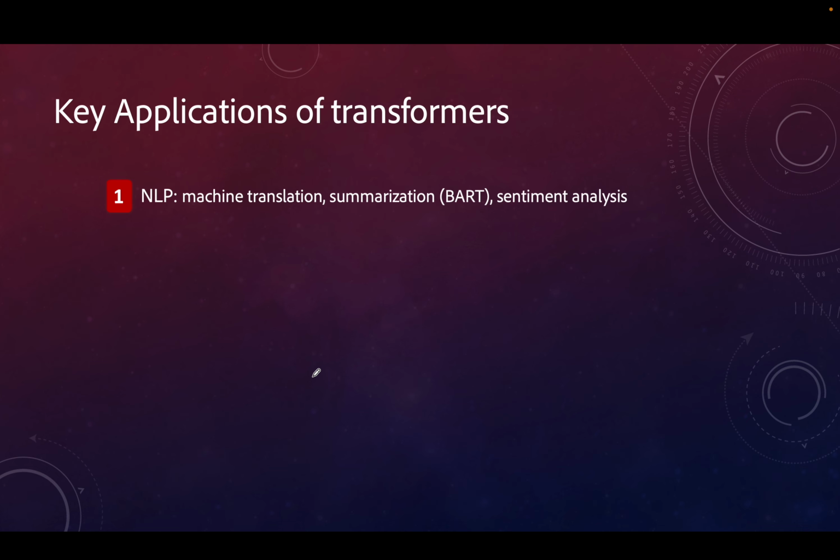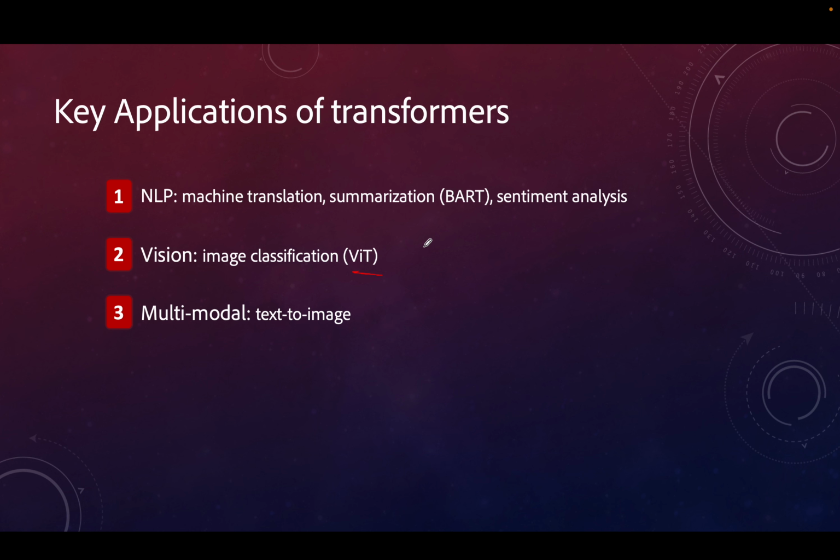So first application is in NLP domain where we can use it for machine translation, summarization, sentiment analysis and many more. Then next it can also be used in vision and we will see vision transformers sometime later in the course, and it can be used for image classification. It can also be used in multimodal tasks like text to image, text to video, and some other categories.